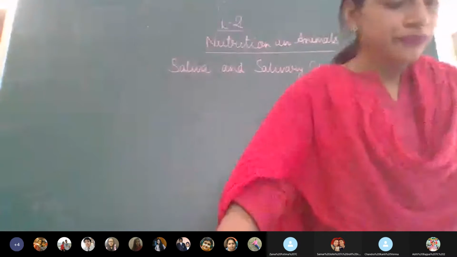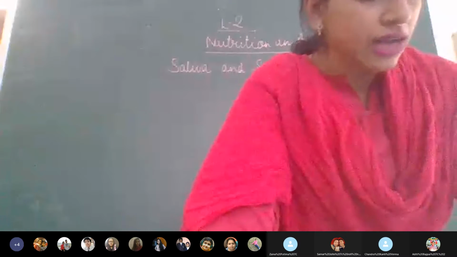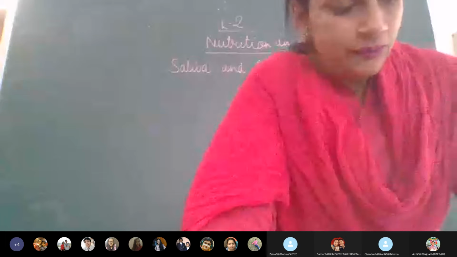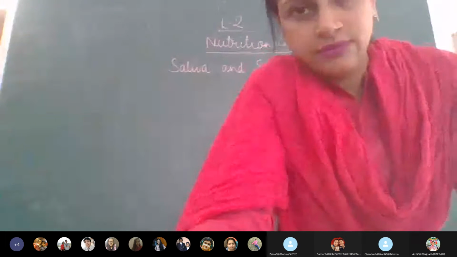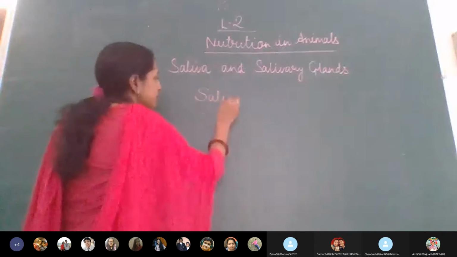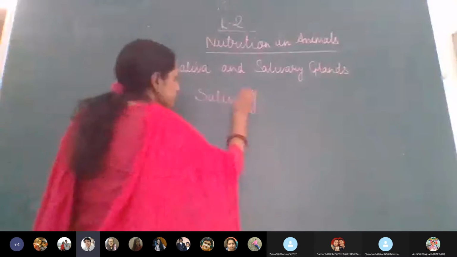Next, now just underline. Come to the third line, children, under the heading saliva and salivary gland. Underline an enzyme, ptyalin, which is also called salivary amylase. These are the two names.